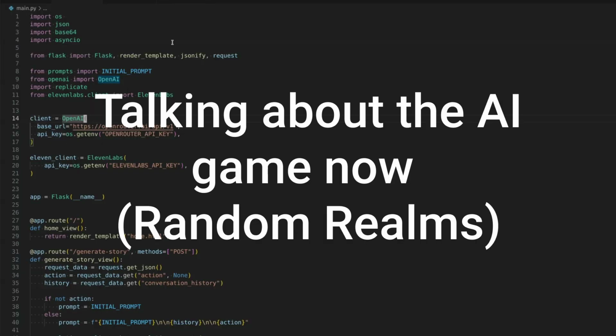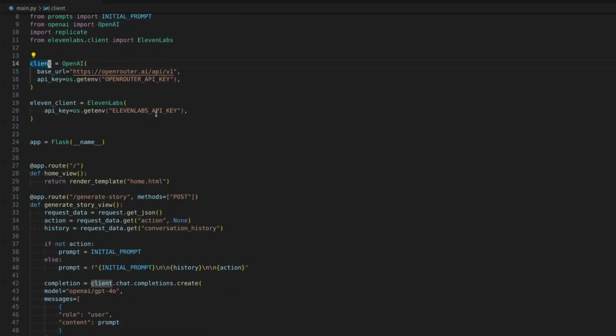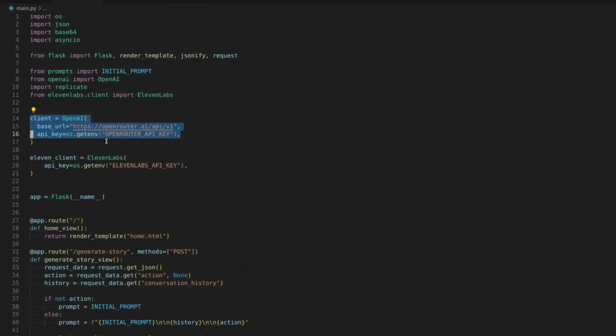So basically, it's a very simple Flask application that calls different LLMs and spits that out to an HTML file. First of all, we initialize an OpenAI client, and here we're actually using OpenRouter, which is a great way of calling LLM models because you can test different models and change them out without much code rewriting. We're also initializing an ElevenLabs client for the voice generation.